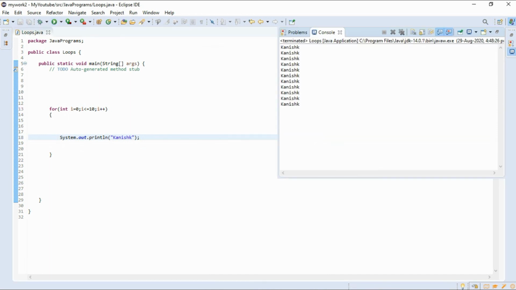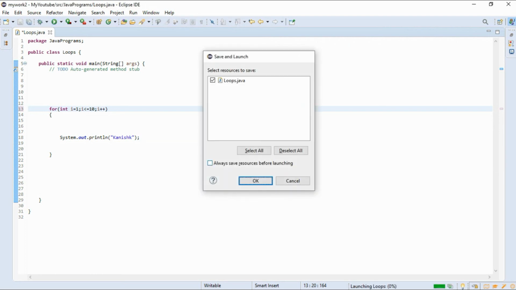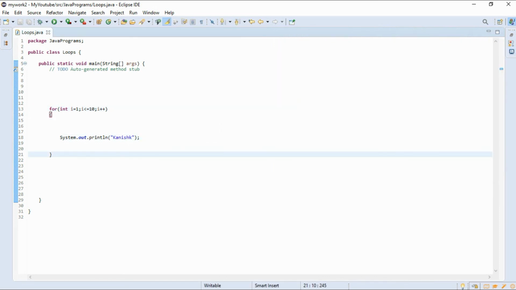Here it is, 1 2 3 4 5 6 7 8 9 10. 11 times it was printed because I gave 0. We'll give 1. Let's print the output, and here it is, 1 2 3 4 5 6 7 8 9 10. That's it for while loop, do while and for loop.